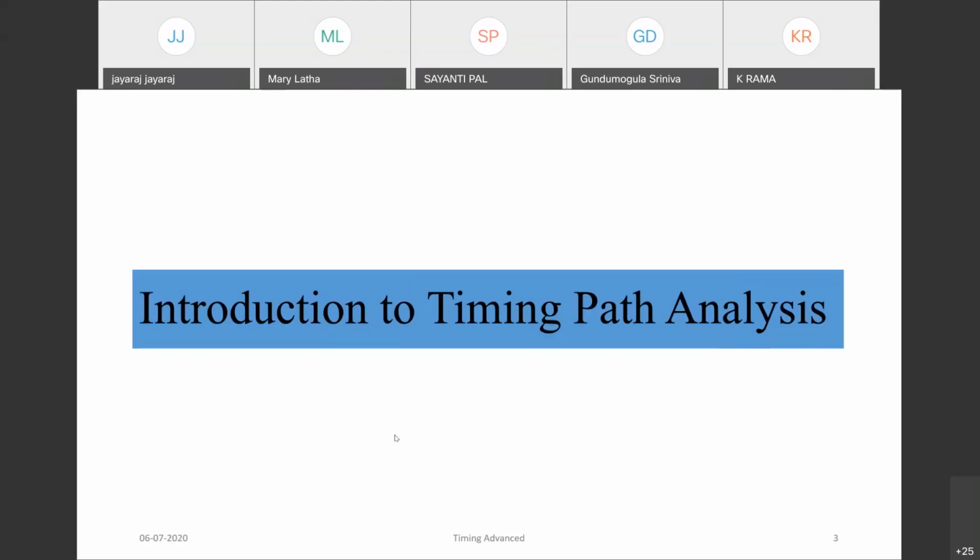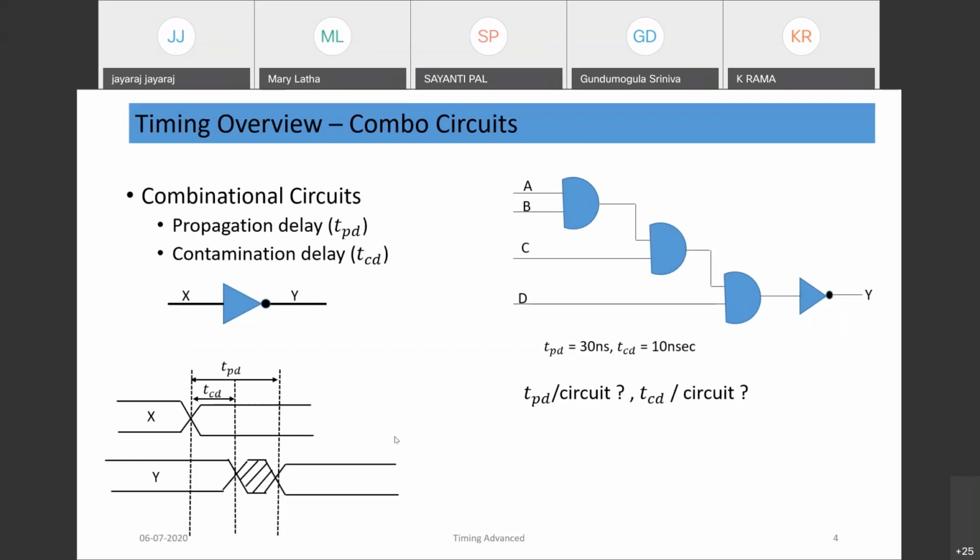So coming to the timing path analysis. Before coming to the timing path analysis, let's review the timing parameters we discussed earlier. So what do you mean by TPD? TPD is the propagation delay. So if you toggle the input, after what time the output would toggle. That is the propagation delay.